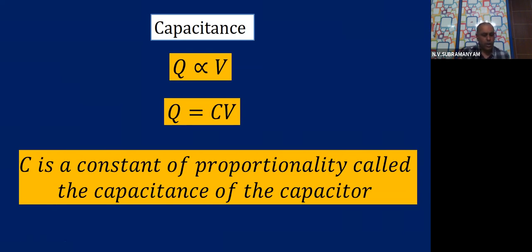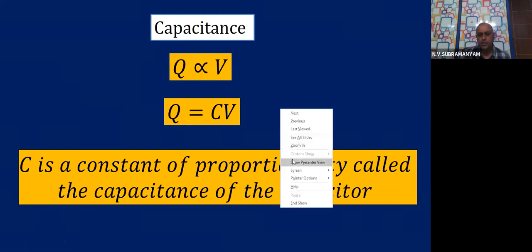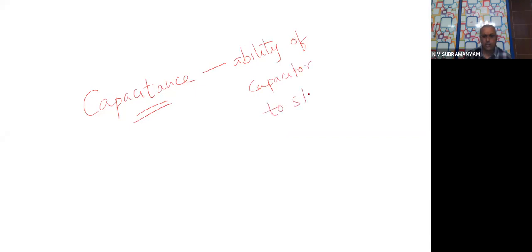If you talk in general terms, children, the word capacity in English means ability. So capacitance actually means the ability of the capacitor to hold or to store the charge.